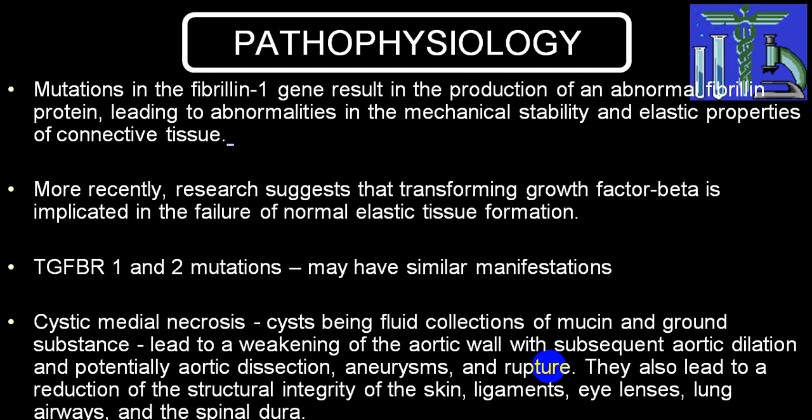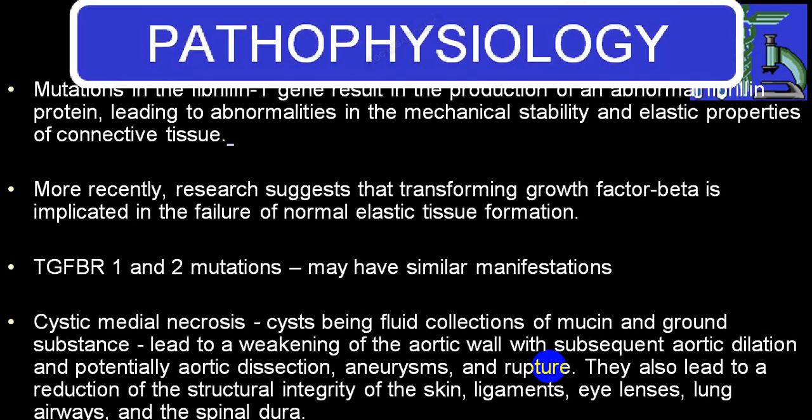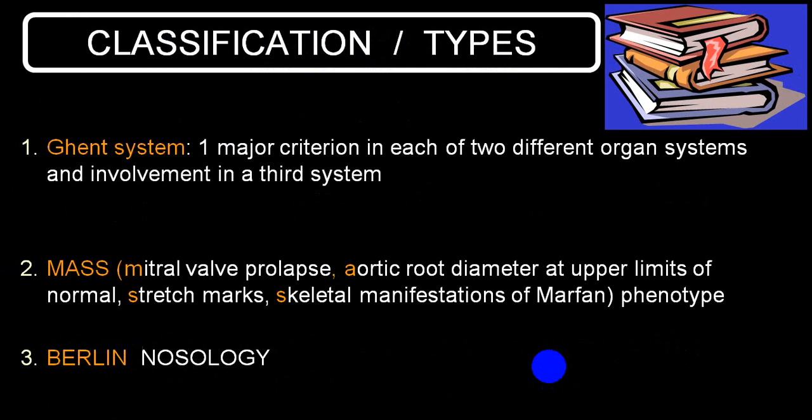Because of the ciliary ligament being defective, you will have dislocation, or abnormal position, of the lens. Ligaments in joints will be defective, giving rise to hyperextensibility of joints. Skin structure also, because of lack of elastic tissue in the lung, spinal dura, etc., gives rise to multiple defects and groups of symptoms and signs.